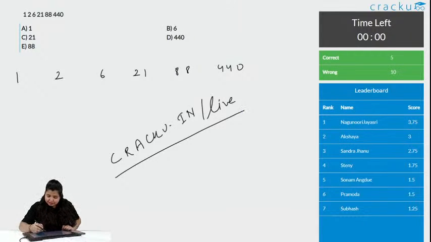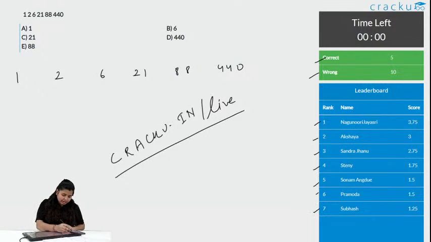With this, 5 people got this correct and 10 wrong. The scoreboard after the 5 questions of wrong number series is Naganuri with score 3.75, Akshaya with score 3, Sandra with score 2.75, and then Steny with score 1.75, Sonam and Pramoda with the same score 1.5, and then Subhas with score 1.25. Chalo, let us see how we solve this now.